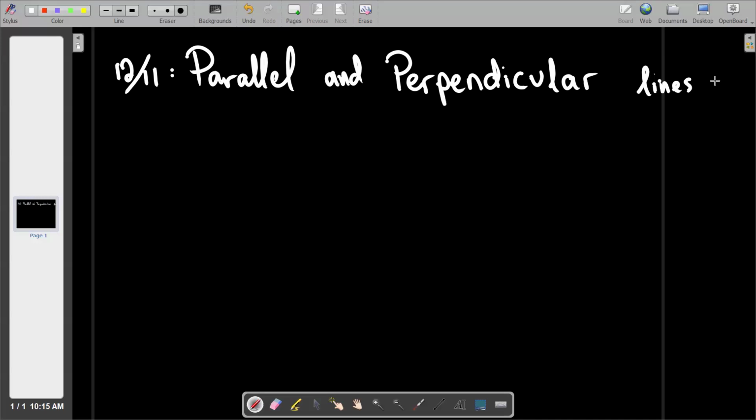So in Mr. Manlove's class, he's going to want a much fancier definition of parallel lines. But we don't need that this year. What we need to know is that two lines, if they're parallel, have the same slope. That is our definition. So let me ask you a question.